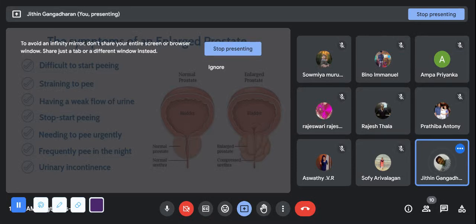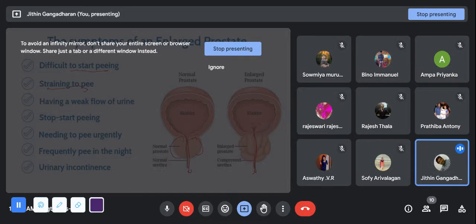What is the main problem? You know, this is the area through which you have to pee. This is the prostate gland. So when the prostate gland increases its size, what happens? It will compress the urethra, right? So when the urethra is compressed, what are the symptoms that the patient shows? The patient has difficulty in peeing, straining to pee.